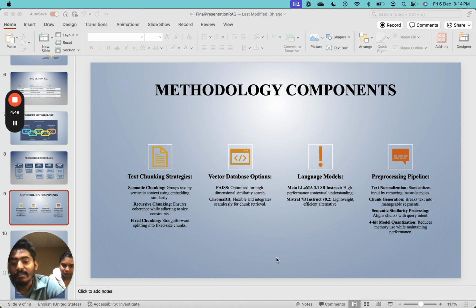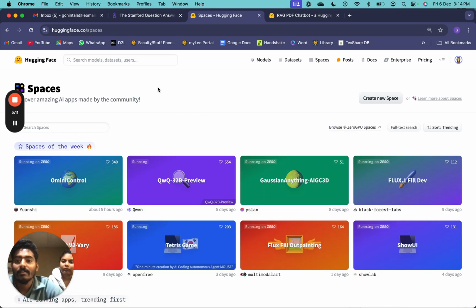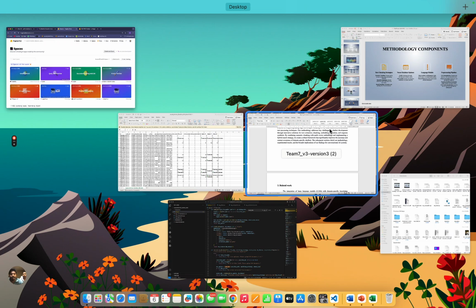Why are we choosing these two particular models? These two models are mid-range, not too large and not too small. We are not choosing any large models because we have a hardware issue where we can't run those models completely on our 4 GB RAM laptops. Instead, we are using this Hugging Face virtual space, which provides us 16 GB of virtual RAM and a good processor in the free tier. We have deployed our project in this.